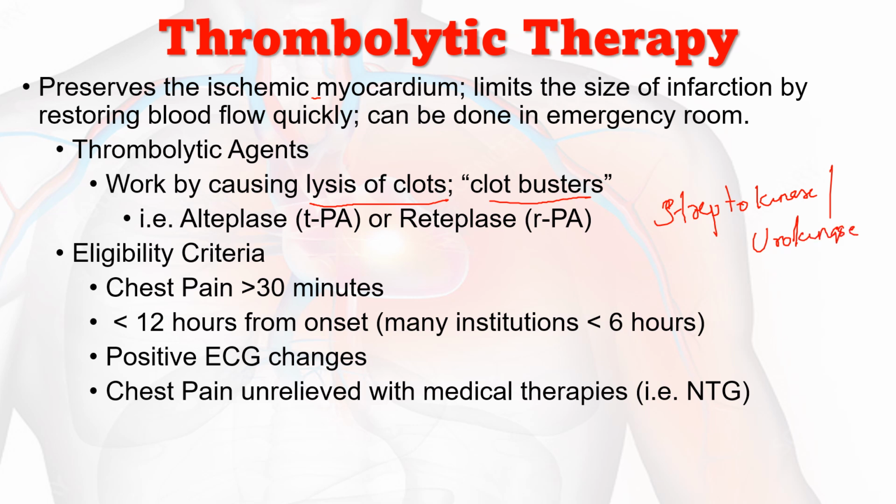Then eligibility for performing thrombolytic therapy is chest pain of more than 30 minutes, and less than 12 hours from the onset of chest pain. In many institutions, if the patient arrives within 6 hours of the onset of chest pain, we can perform thrombolytic therapy. Then positive ECG changes, that is ST elevation, presence of Q waves, which is definite, we interpret that the patient has MI. Then chest pain unrelieved with medical therapies, that is nitroglycerin, oxygen, even morphine, will not relieve the chest pain. These are the criteria for eligibility to perform fibrinolytic therapy, otherwise thrombolytic therapy.